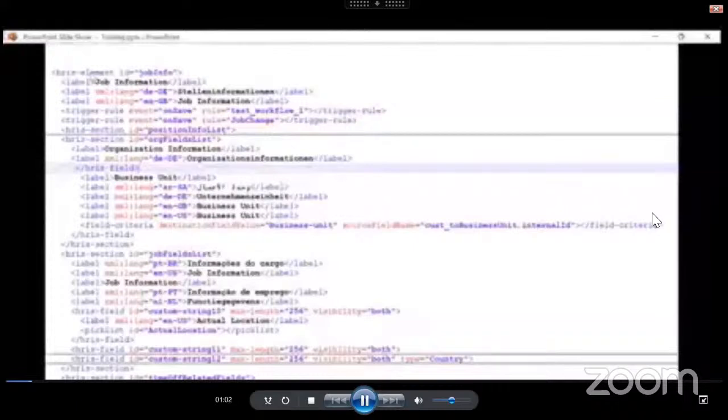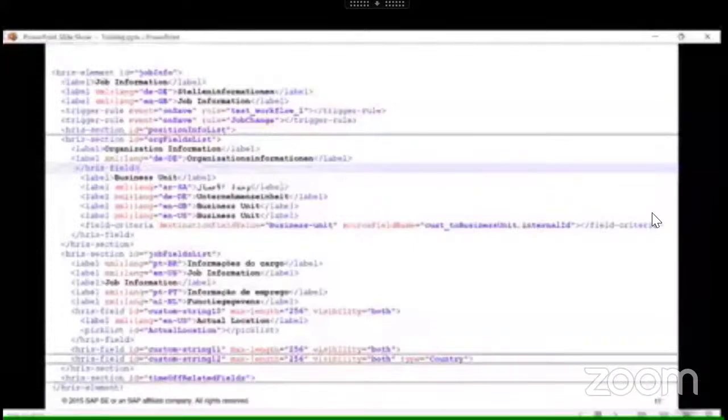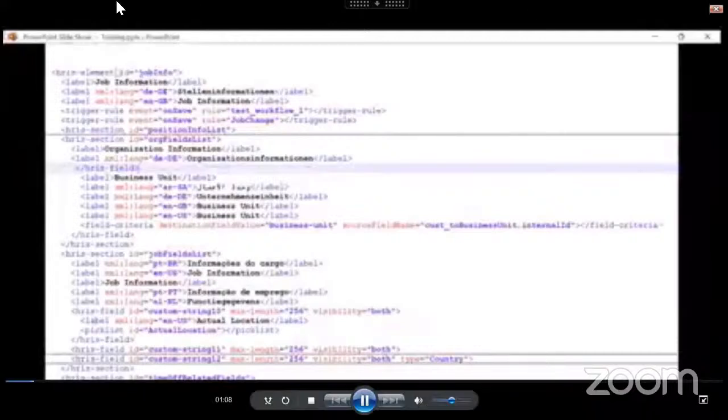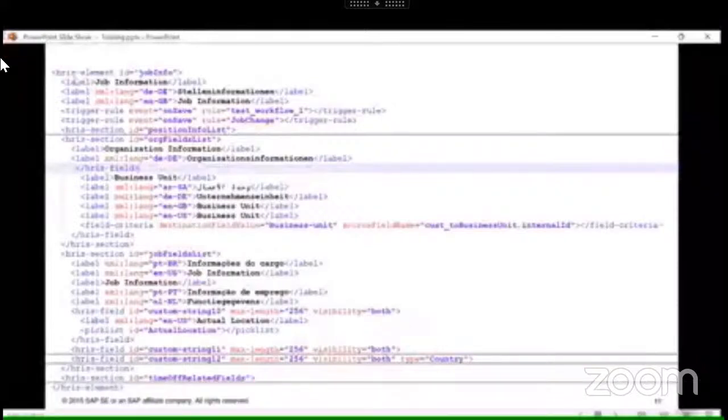Yesterday I told you about the HRIS element. Yesterday we were seeing the personal information, so the HRIS element was personal info. This is a screenshot which I have taken for job information. Here you can see the HRIS element is job info, and the label is there, and you can see some rules and some fields.